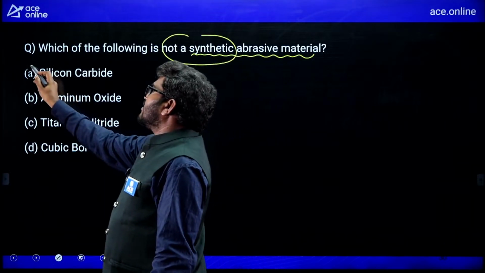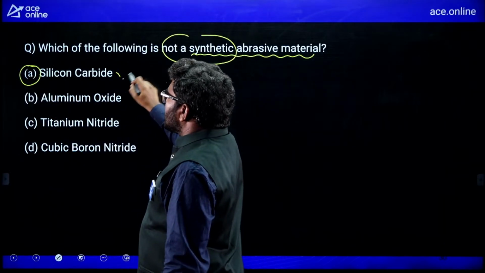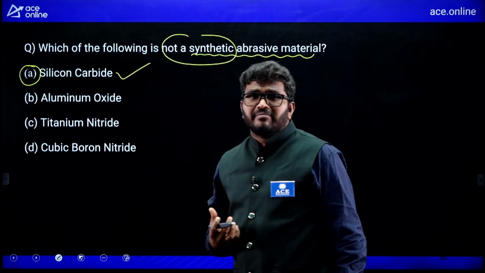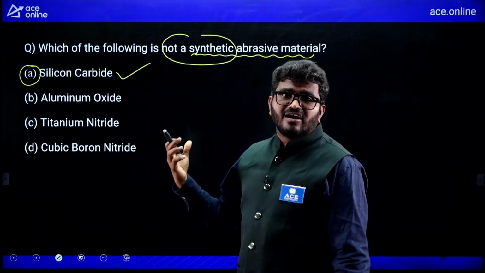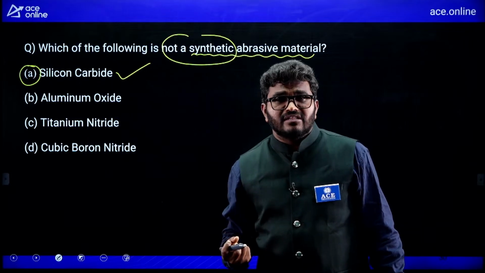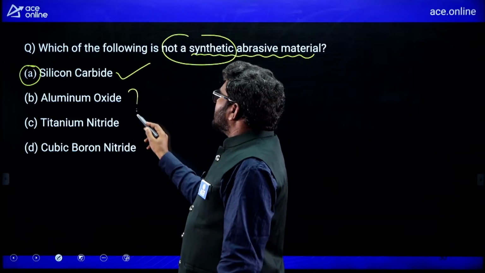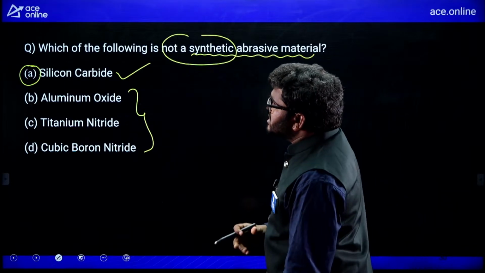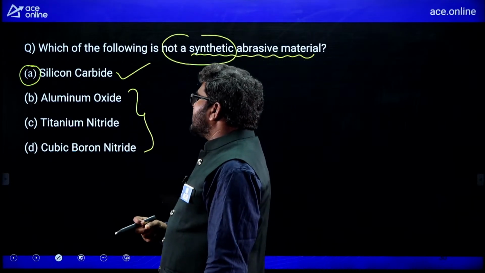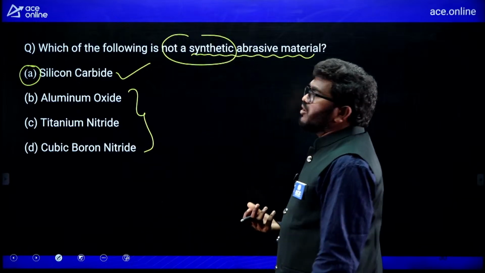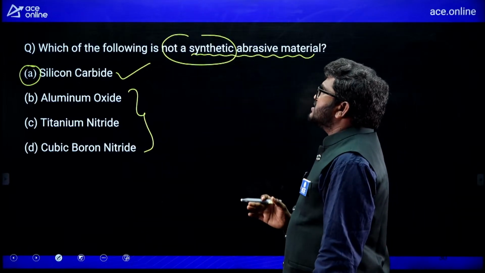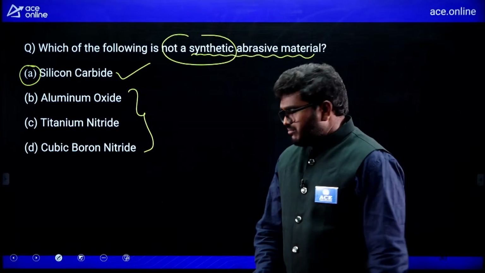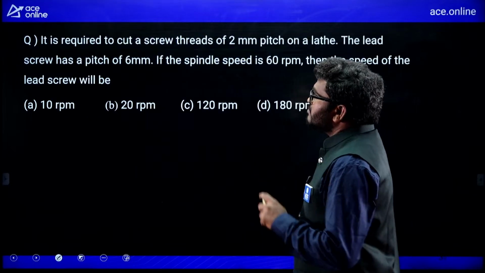That is silicon carbide. Silicon carbide is not a synthetic or man-made abrasive; you can get it directly from the earth also. These are synthetic abrasive materials like tungsten carbide, aluminum carbide, titanium carbide, cubic boron nitride. So silicon carbide is not a synthetic abrasive material. So A is the correct one.